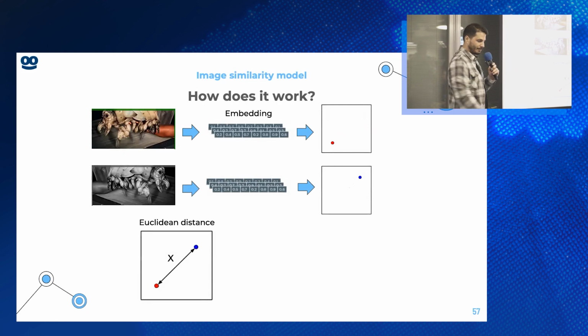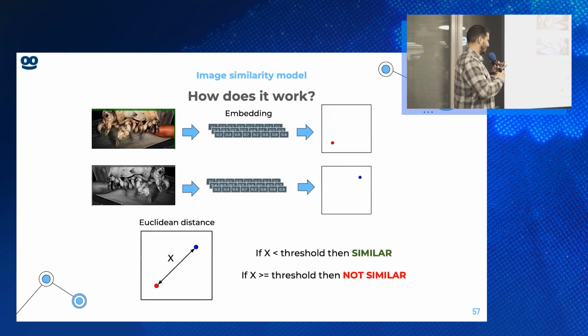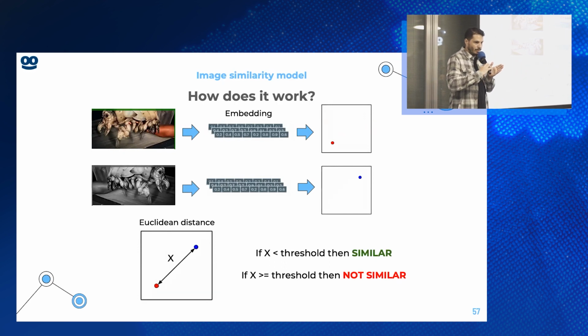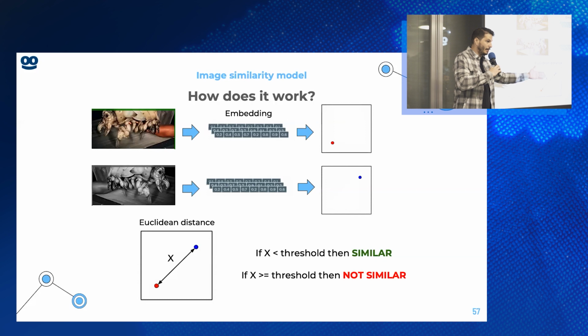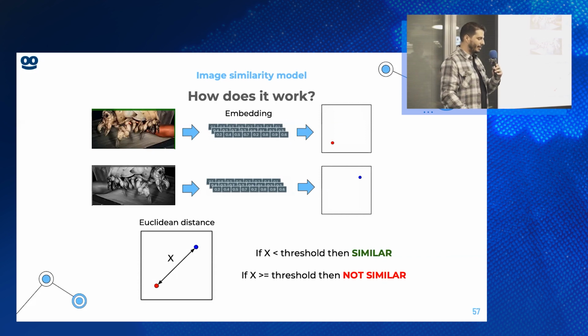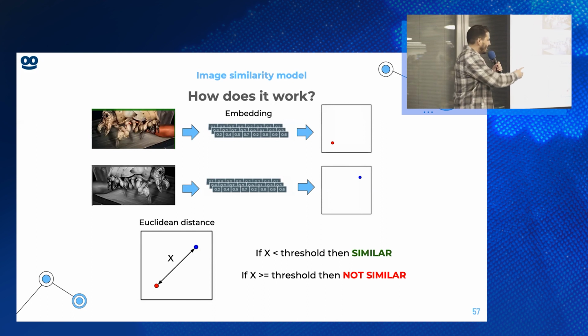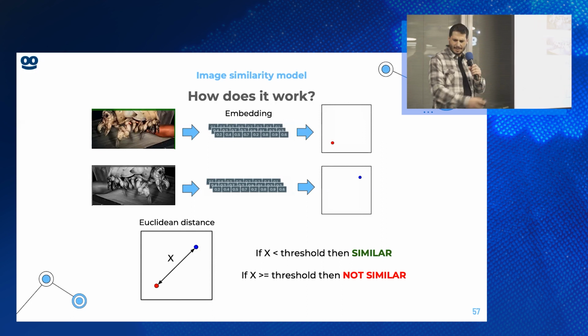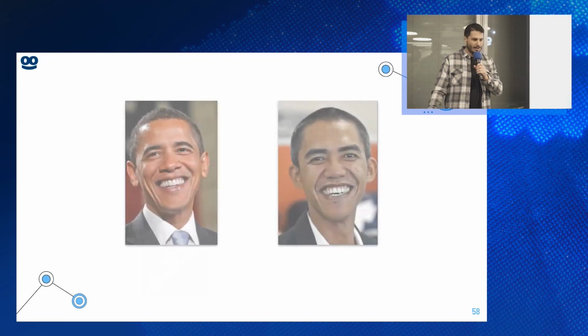Let's call it x. Now, if the distance between those two images is smaller than the threshold, the model will say similar. They are close enough. But if they are not close enough, x is higher than the threshold, then the model will say not similar. At a very high level, that's how it works. Okay, no problem. We have this model. We set a random threshold, and we went on our way. Let's test it on a few images.